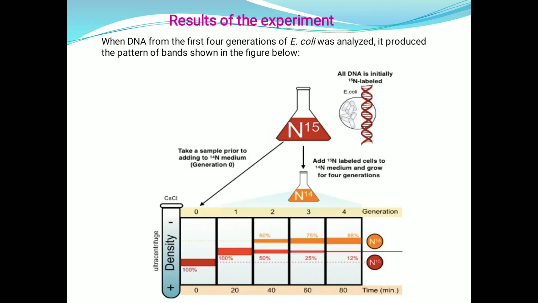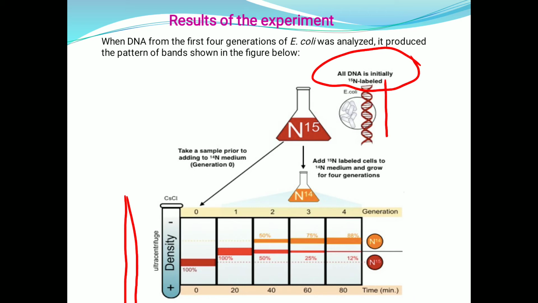And here, what are the results of the experiment? As I said, every 20 minutes they collected the bacteria and purified the DNA. When DNA from the first 4 generations of E. coli was analyzed, it produced the following pattern. If you see in this diagram, this is the centrifuge tube, which contains cesium chloride that creates the density gradient, and all the DNA is initially labeled with N15.